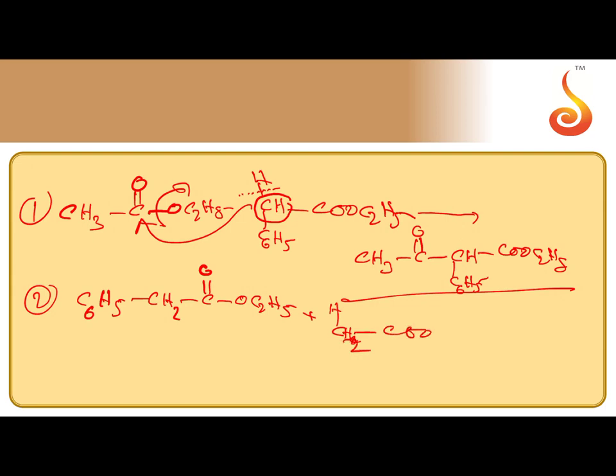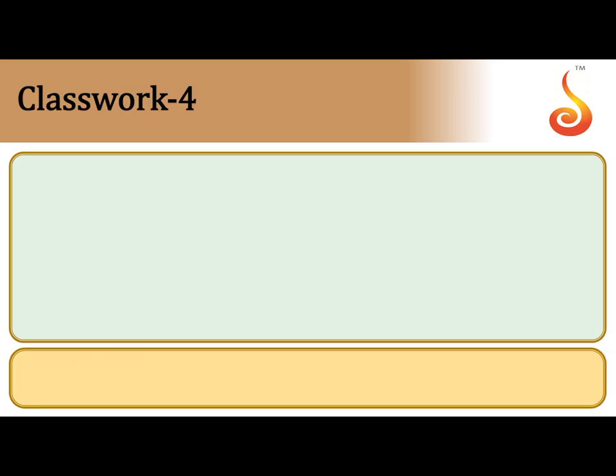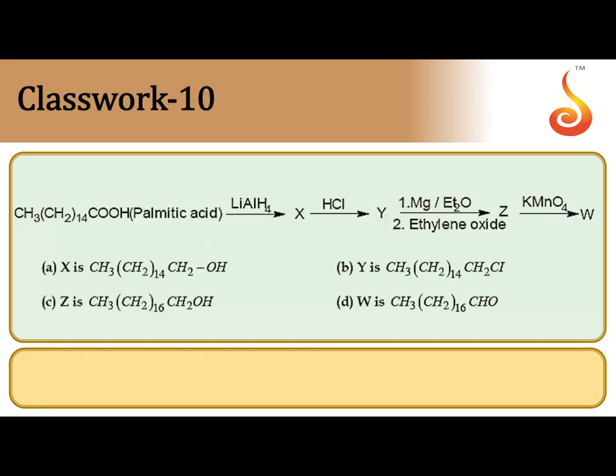So this time again the alpha carbon attacks, and the product obtained is C6H5CH2COCH2COOC2H5. So like this, two cross products we can get. C is the correct answer.